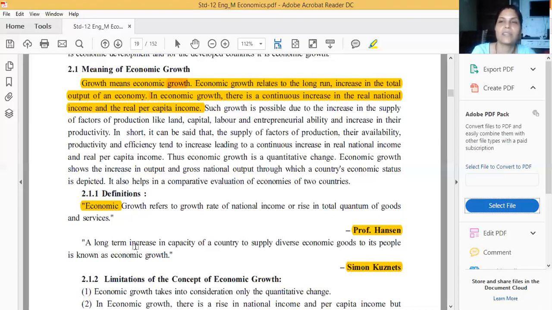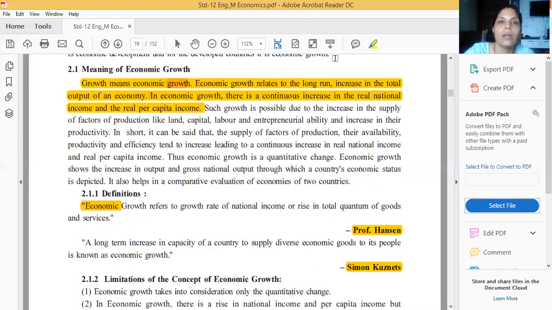No, it is not growth. When production, real national income and per capita income are continuously increasing over a long time period, not for a short time, as I already told in the beginning, then we can consider it economic growth.